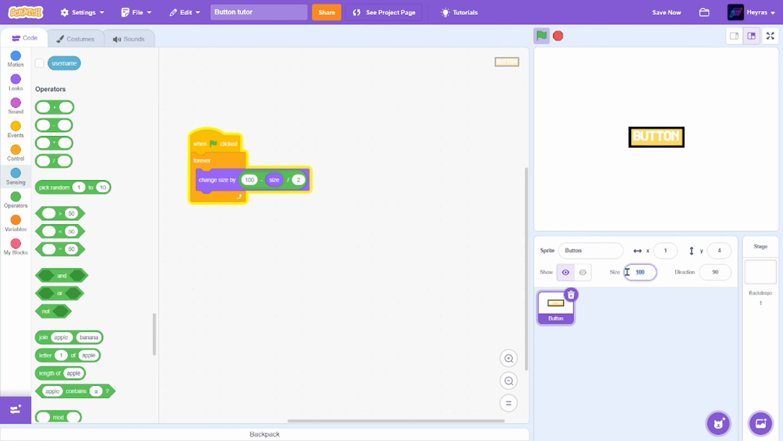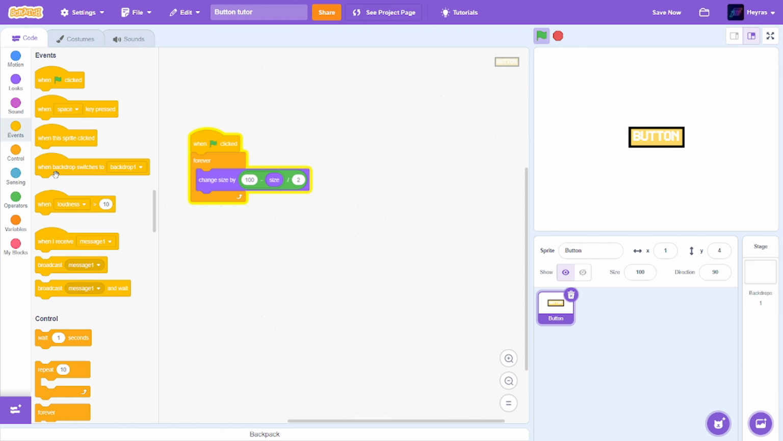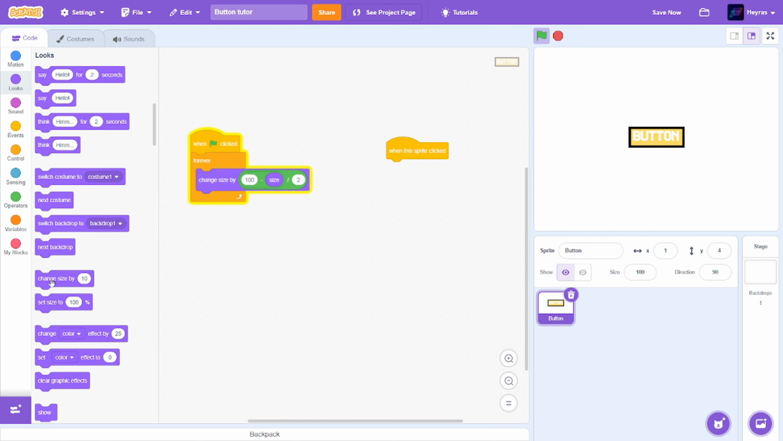But if I increase the size, let's say to 200, you can see that it grows big and slowly goes back to size 100. So if I get when the sprite is clicked, change size by 10 or like -10, you can see that it goes back to the size 100. This is its normal size. So if I make it 150,